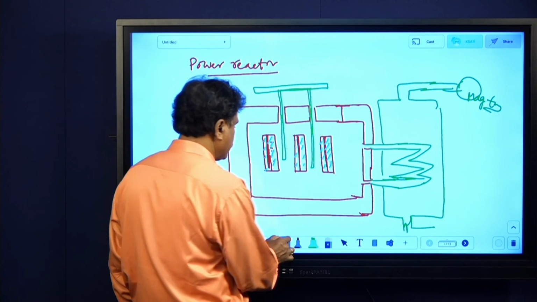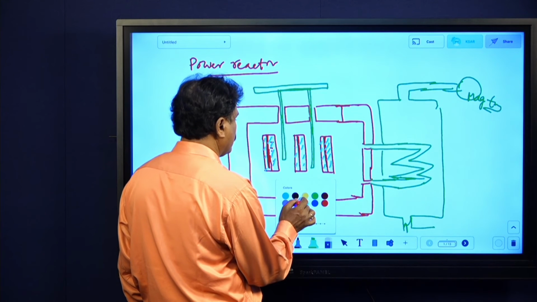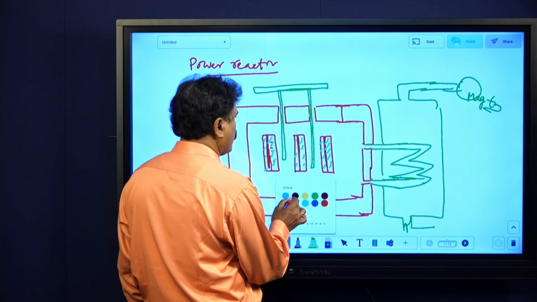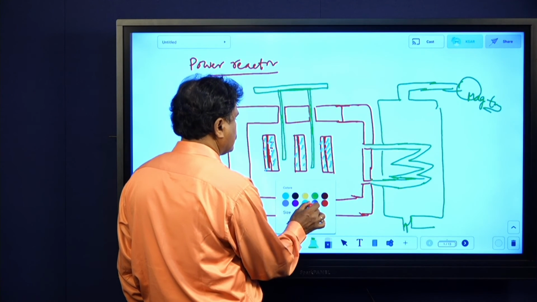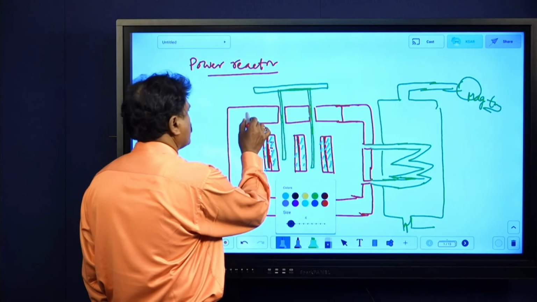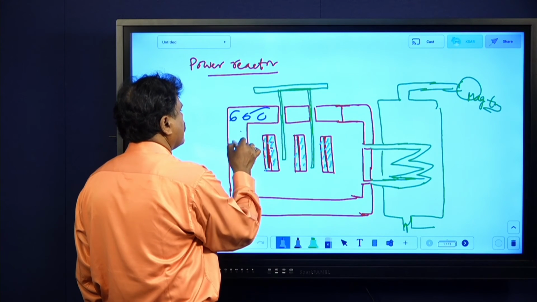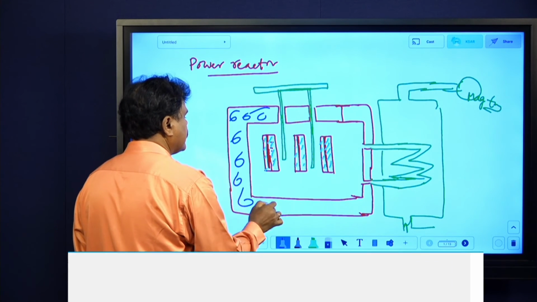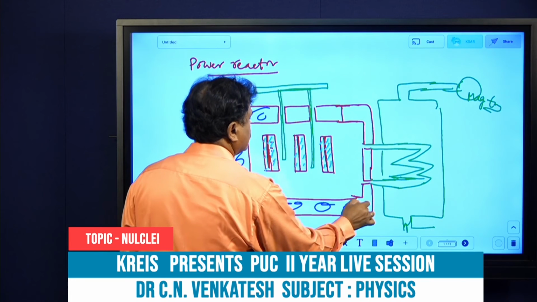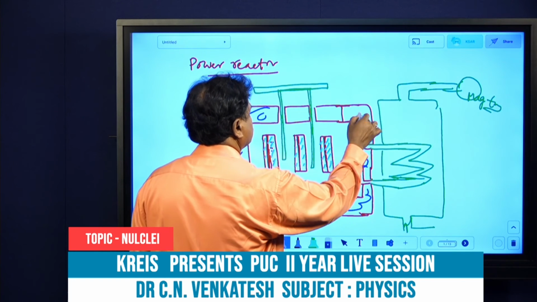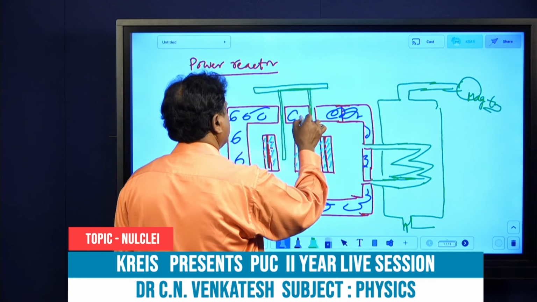In nuclear power stations also, we are converting this energy to rotate the magnetic turbines. These are the lead walls, very huge walls we will be taking.